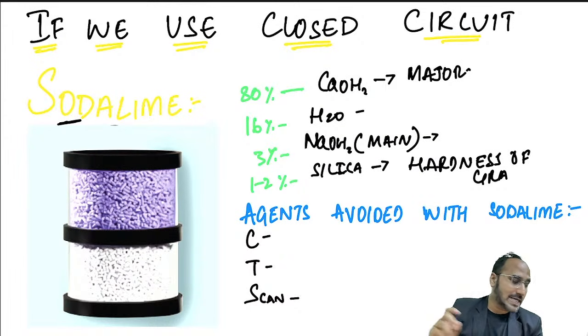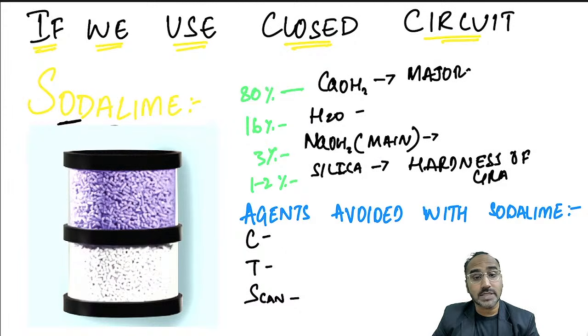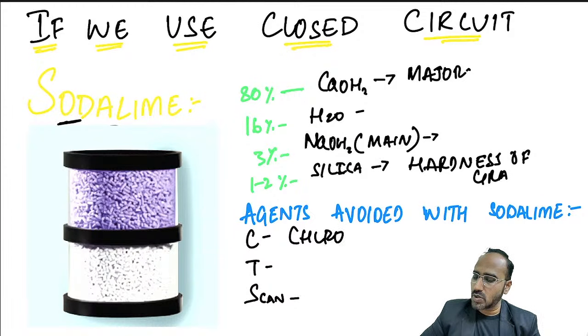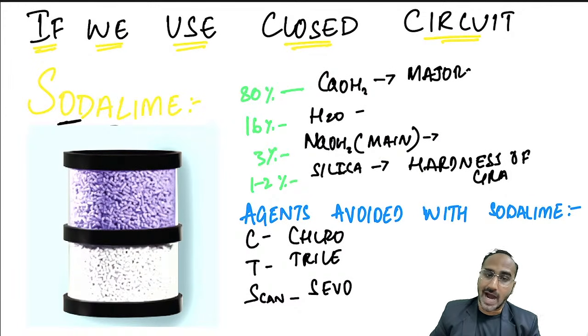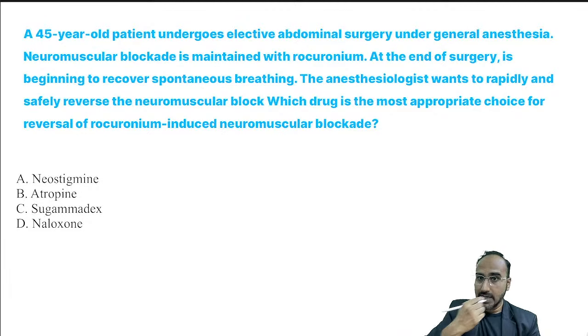There are some inhalational agents which are usually avoided with soda lime. What are the inhalational agents usually avoided with soda lime, guys? CT scan. C stands for chloroform. T stands for trilene. S stands for sevoflurane. Sevoflurane, if you add it with soda lime, forms a compound called compound A or olefin, which is a nephrotoxic compound. Okay.